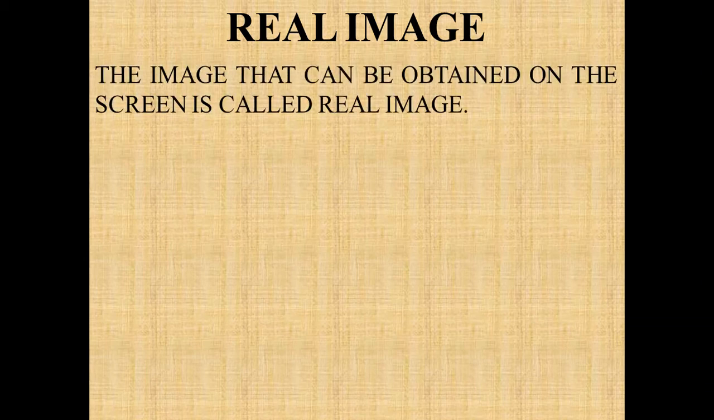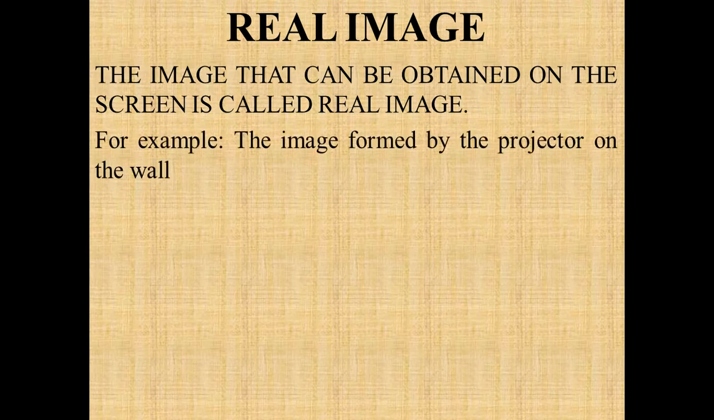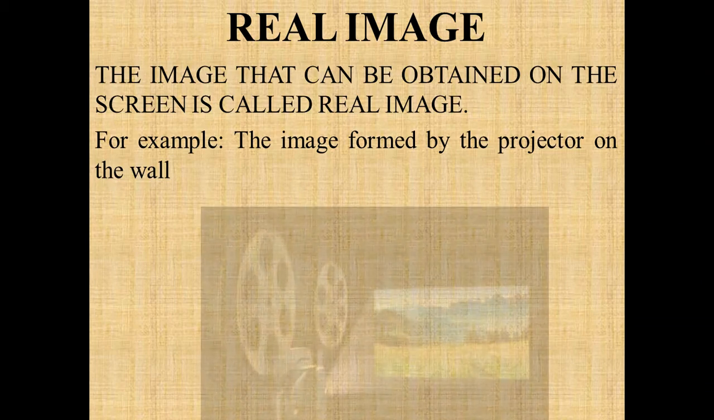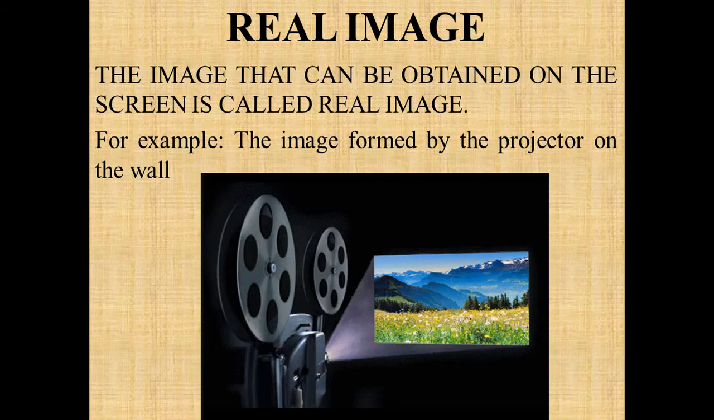Now let's see. There are two types of images, real image and virtual image. First of all, we will discuss the real image. An image that can be obtained on the screen is called a real image, for example, the image formed by a projector on the wall. Whenever you visit the cinema hall, whatever movie is playing, the image formed in the cinema hall is known as a real image. That is, if you leave the cinema hall immediately, that image will still be there and will not leave the screen. That kind of image is known as a real image.